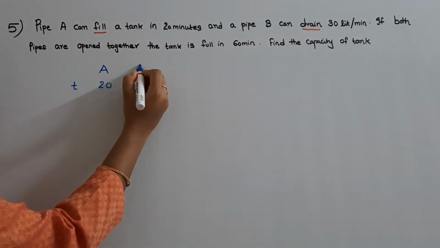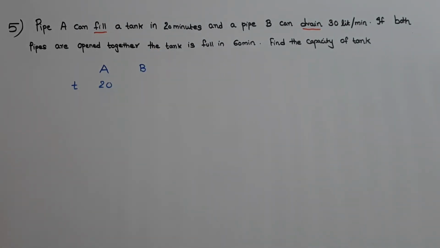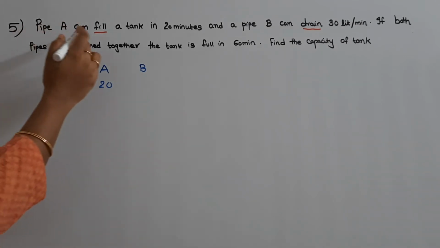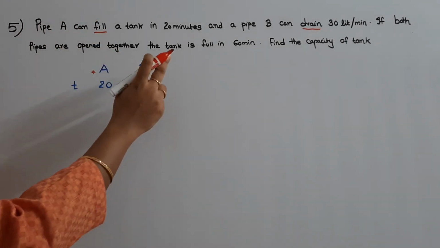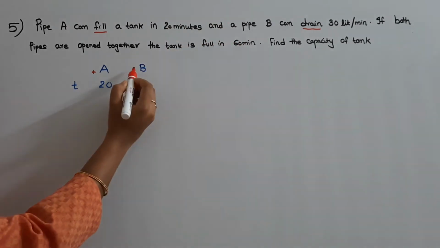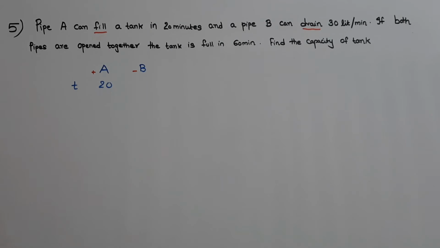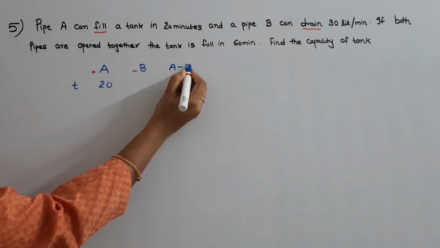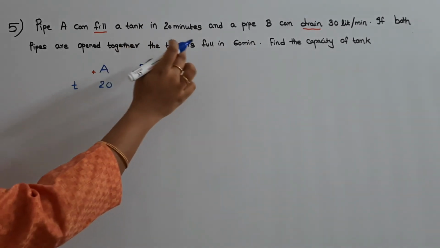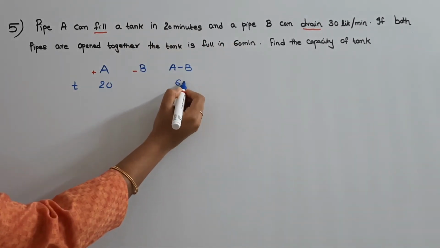One more thing you should remember is that pipe A can fill the tank, so we will take its efficiency as positive, and pipe B is emptying the tank, so we will take its efficiency as negative. Hence the net efficiency will be equal to A minus B, and the time taken by both A and B to fill the tank is given as 60 minutes, that we will write here.